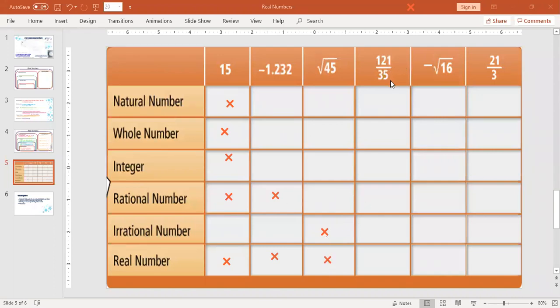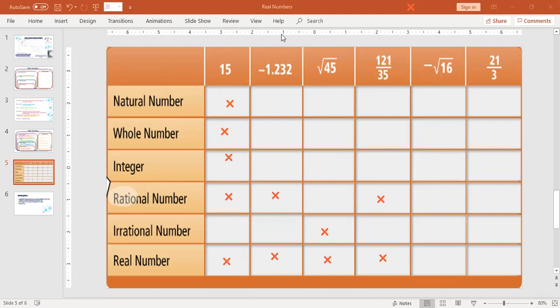All right, 121 divided by 35. You do need to check if you can simplify that. 121 does not divide evenly by 35, but it is a fraction, okay? And we said this in my first class, and I love this, and I want to point this out to you. In the word rational, we see the word ratio. Ratio in math means a fraction. So if it's got a fraction, it's automatically a ratio. It's rational. And it's also real. It can't be natural, whole, or integer because none of those have fractions in them.